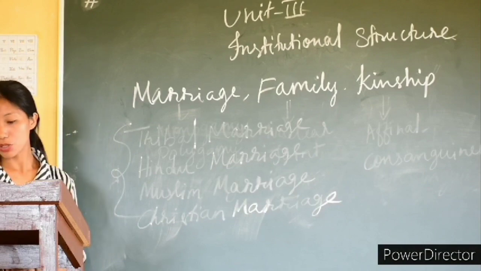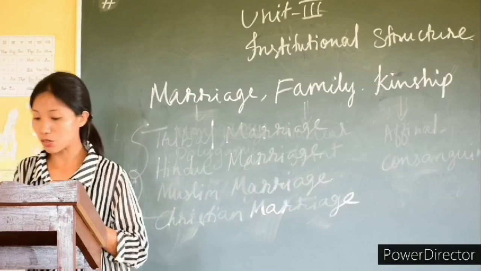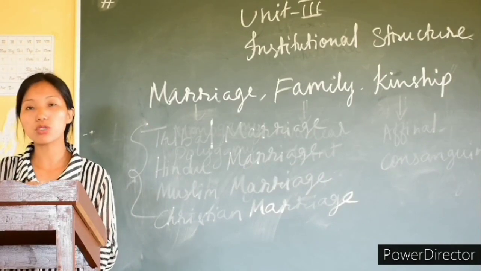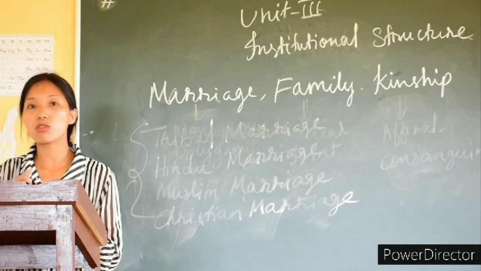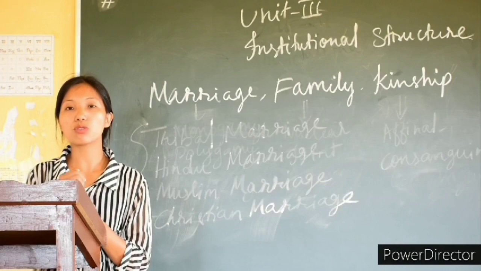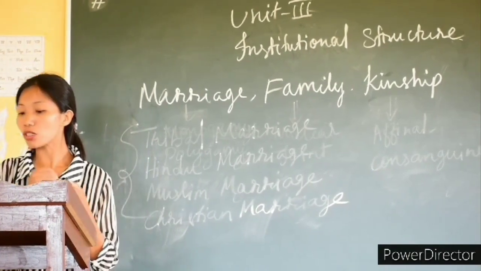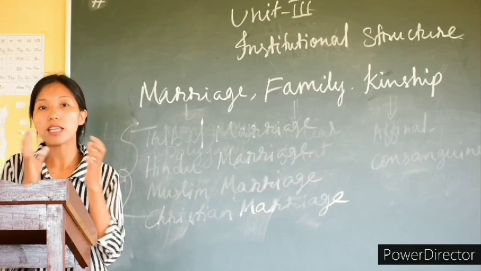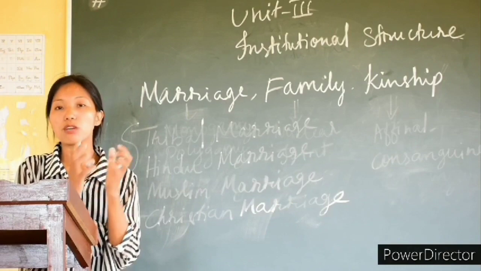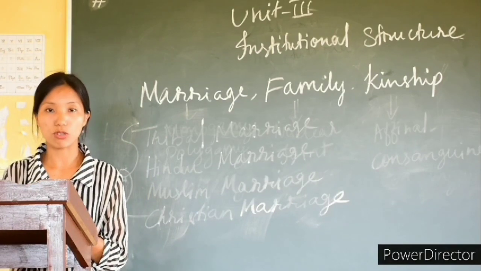Under tribal marriage, those desires, like sexual pleasure or procreation, and even mutual cooperation. Mutual cooperation means helping each other by sharing responsibilities to look after the family. That is the mutual cooperation that a husband and a wife have. But if those necessities are not fulfilled, then marriage can be dissolved through divorce.